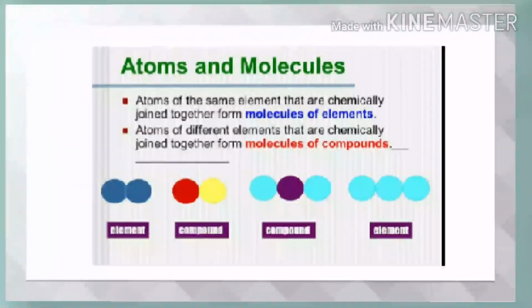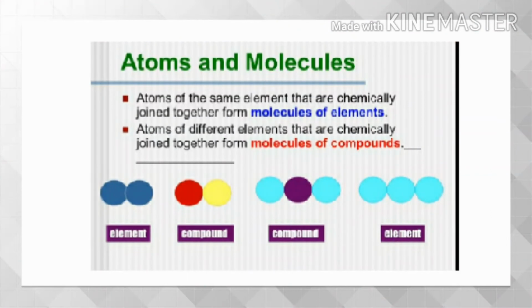Now we will learn about molecules of elements and molecules of compounds. Atoms of the same element that are chemically joined together form molecules of elements, and atoms of different elements that are chemically joined together form molecules of compounds. Our next point is ion.